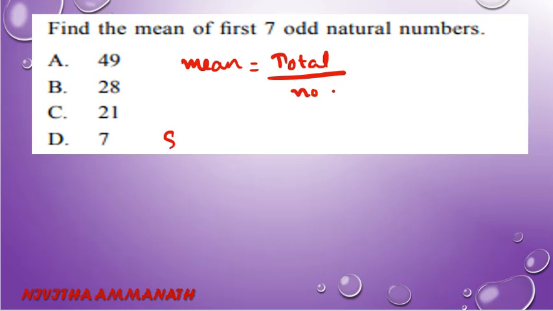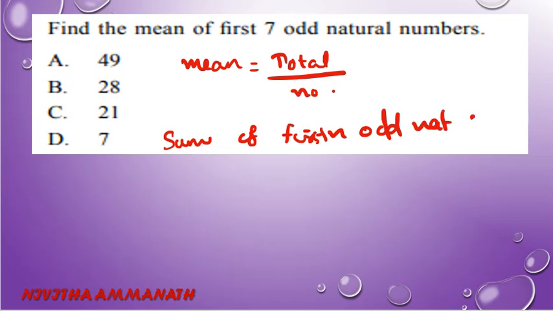The sum of first n odd natural numbers equals n square. So we have mean equal to n square divided by n. That's equal to n. So for first 7 odd natural numbers, it is 7 only.